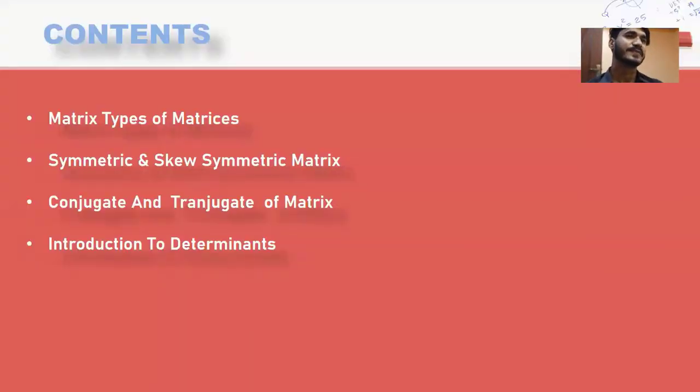And today we will learn mathematics. These are the contents which we will discuss: matrix and types of matrices, symmetric and skew symmetric matrix, conjugate and transjugate of matrix, introduction to determinants.